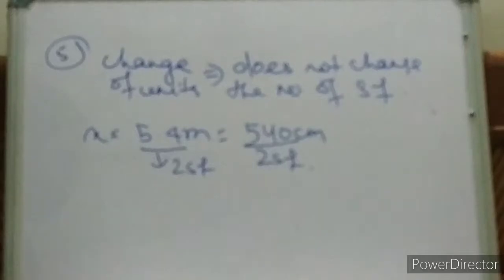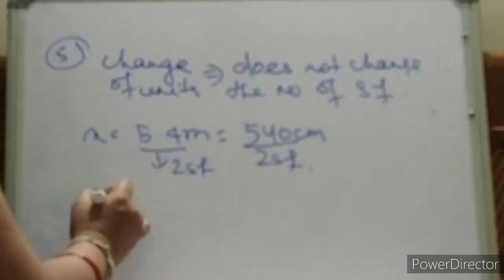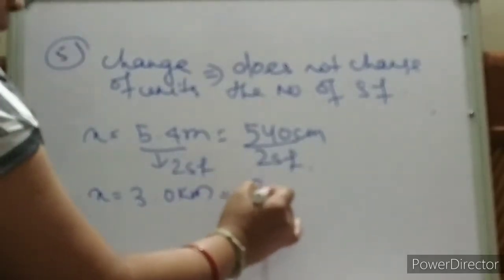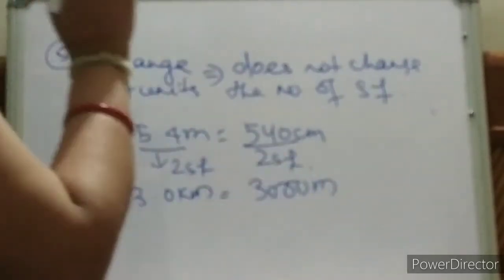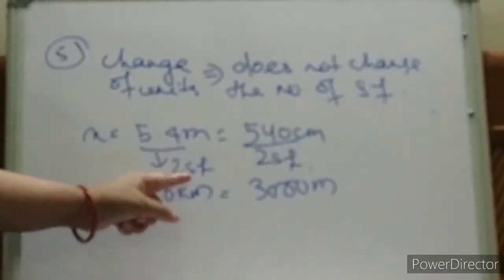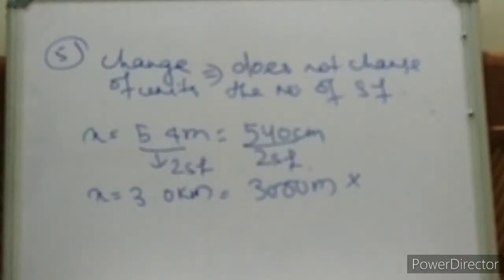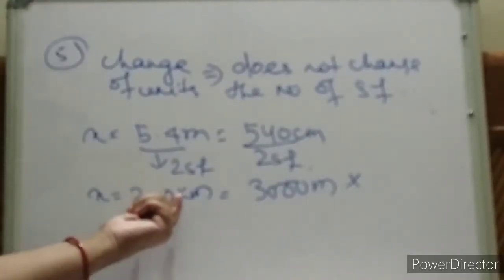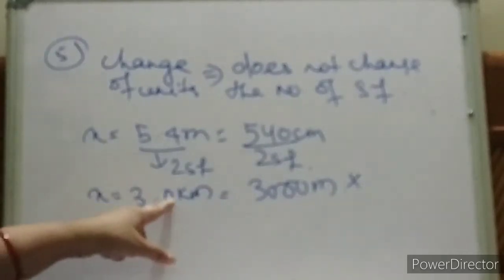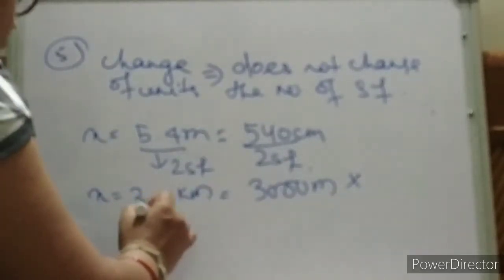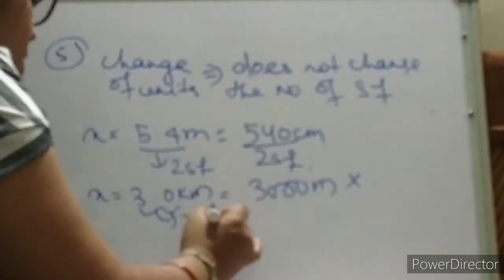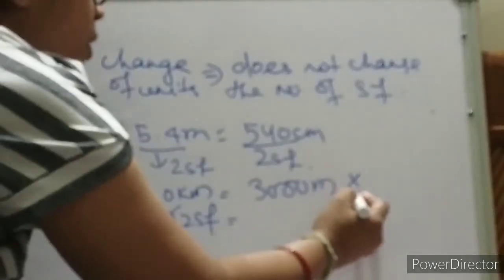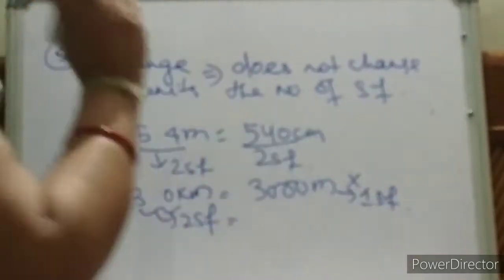Is it clear, children? Now suppose x is equal to 3.0 kilometer. We have to convert it to meter. So if you write like this, is it correct? See, it is not correct. We are telling 3 kilometer, na? 3000 meter. See, we have written it differently. 3.0. So how many significant digits? Here 2 significant digits. That means we can't present it like this. So how to present? Here only 1 significant digit is there. But we need 2 significant digits.